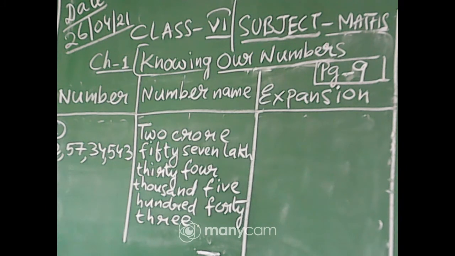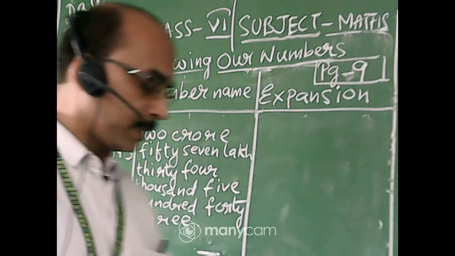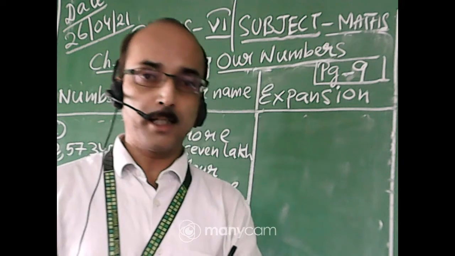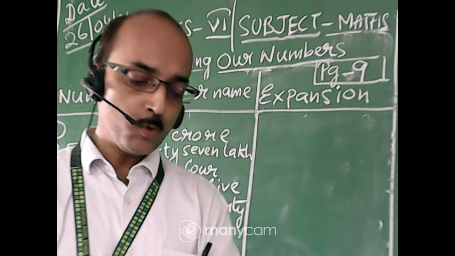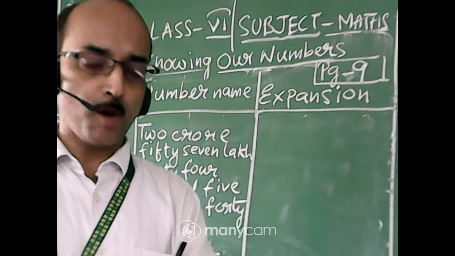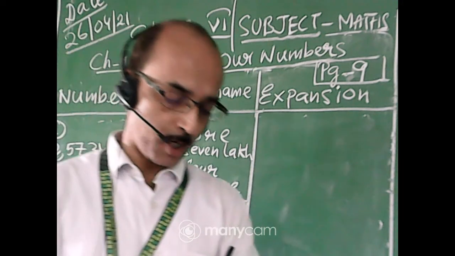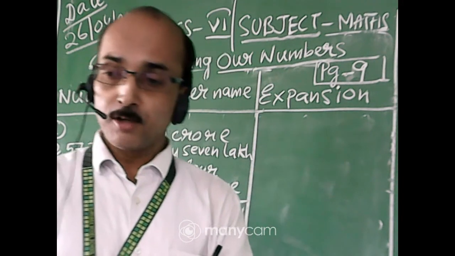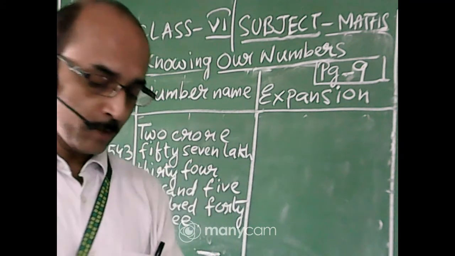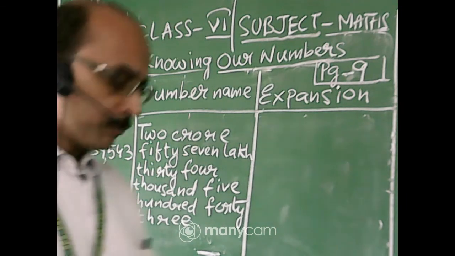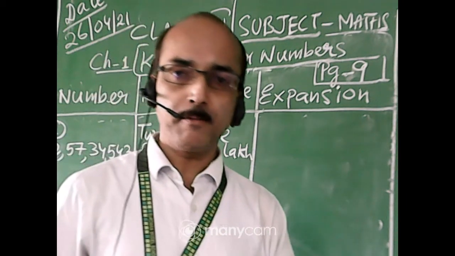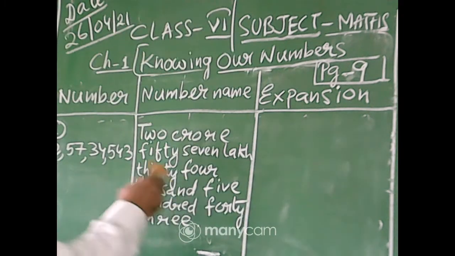Okay, here no expansion form is required because there is no table in the second one. There is no column for expansion form, so no need of writing this one. I think all of you have written this one. Okay, we will go to the next page, page number 10 now. All of you will be opening your page number 10.